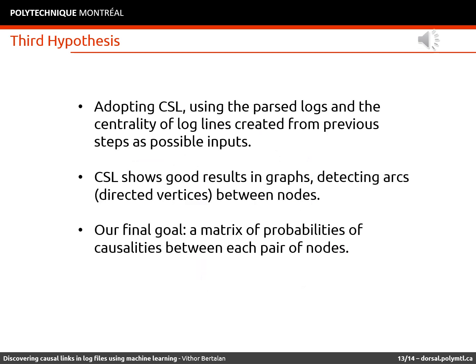In our third step, we are going to use the CSL techniques to iterate on our graph. CSL usually receives an undirected graph as the input and returns a directed graph, in which we can see the arcs, the directed edges, between the log nodes. Our main intention as the result of our research is to generate a matrix of causality, indicating the probability of causal links between each pair of nodes.